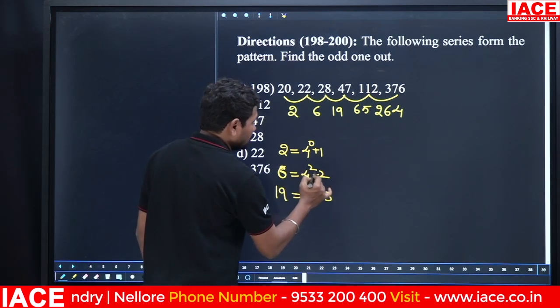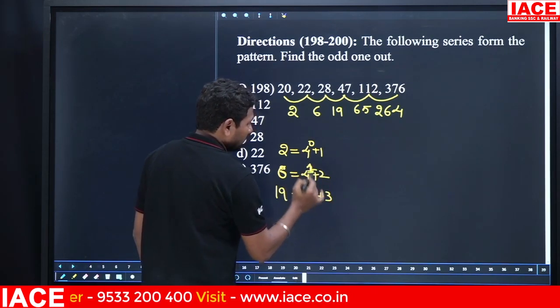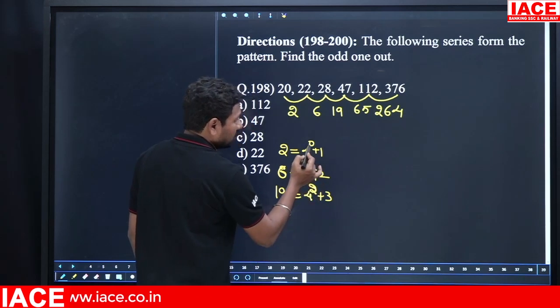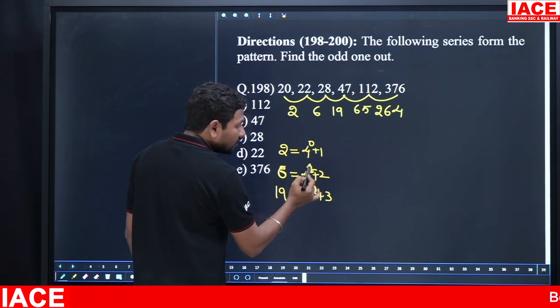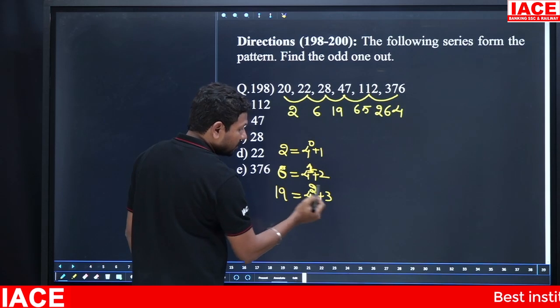Here the power increases by 1: 4 to the power of 0, 4 to the power of 1, 4 to the power of 2. 4 to the power of 0 plus 1 is 2. 4 to the power of 1 plus 2 is 6. 4 to the power of 2 plus 3.